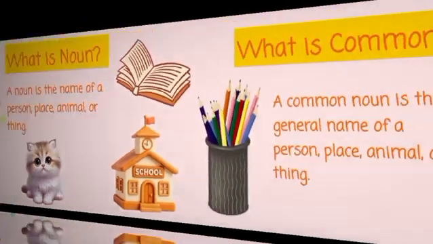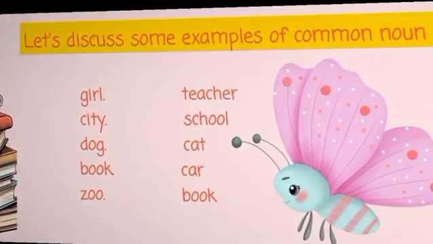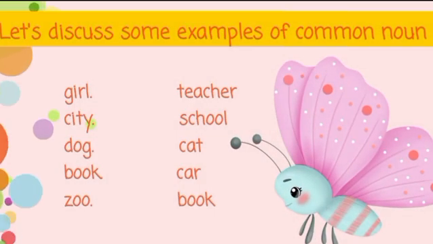Now we will learn about what is common noun. A common noun is the general name of a person, place, animal or thing. It is not a special name. Look at this example. Here we have girl, teacher, city, school, dog, cat, book, car, zoo.